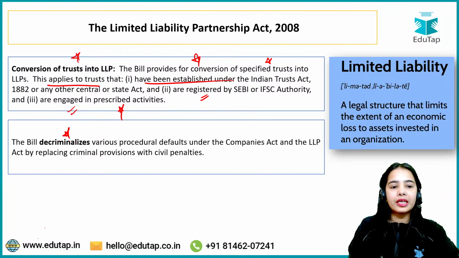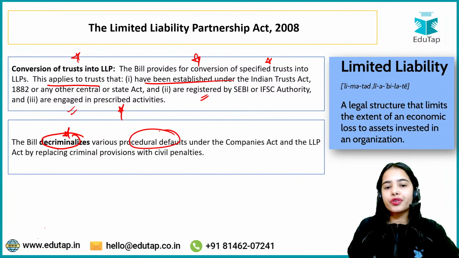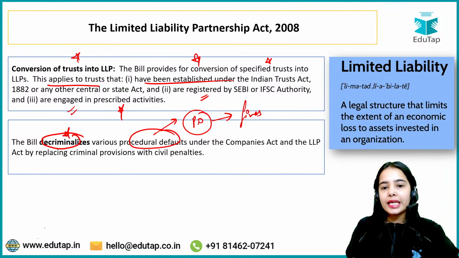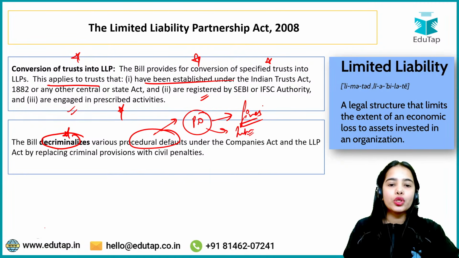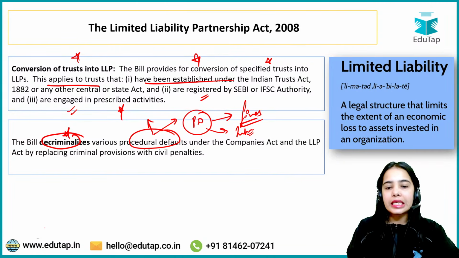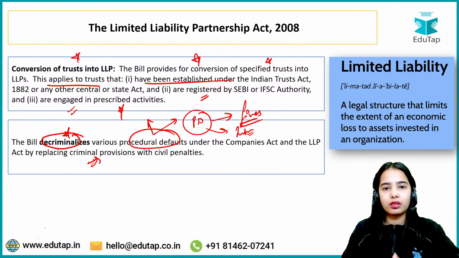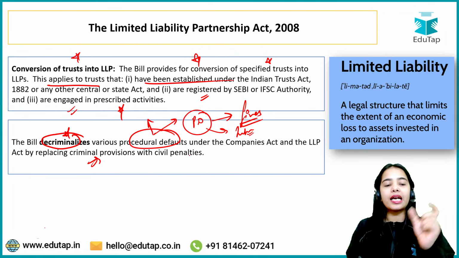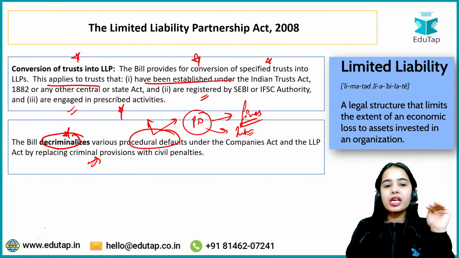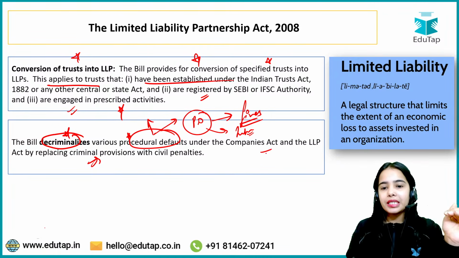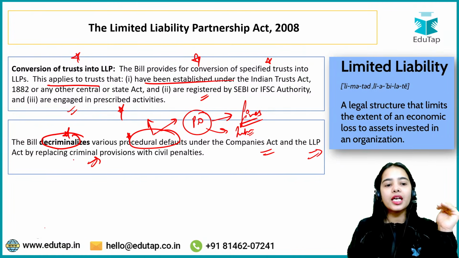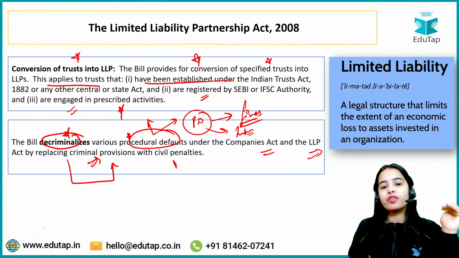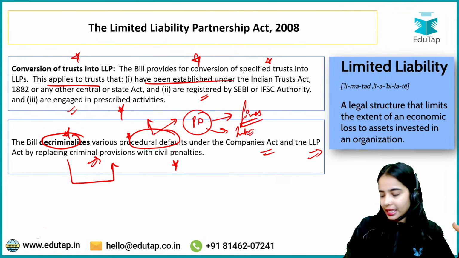Now, the bill decriminalizes various procedural defaults. What used to happen before is that if there was any procedural default, there could be fines imposed or there could be imprisonment. So these procedural defaults were seen on a criminal basis. But now the bill decriminalizes various procedural defaults under the Companies Act and the Limited Liability Partnership Act by replacing the criminal provisions with civil penalties. Okay, so that is the idea.